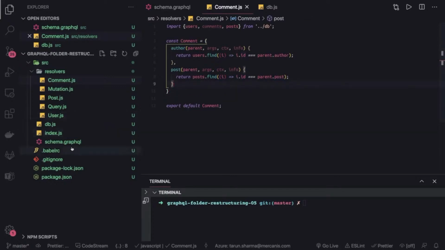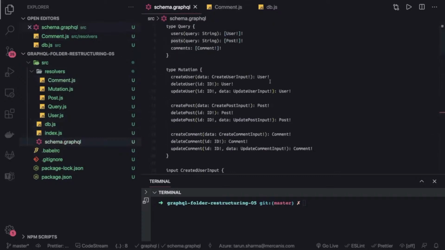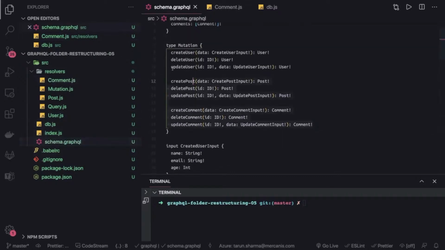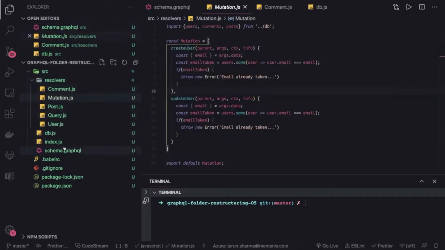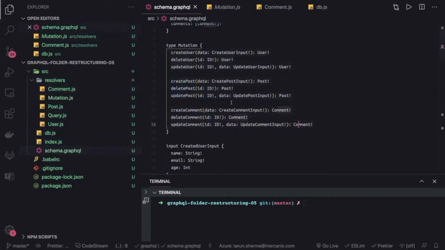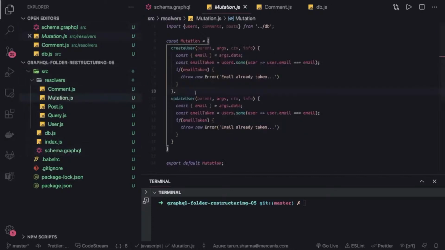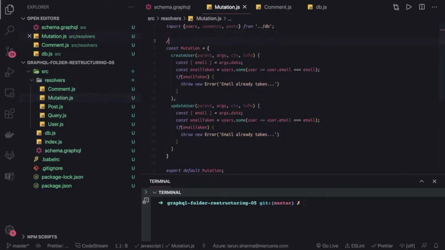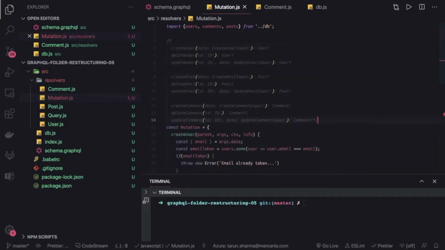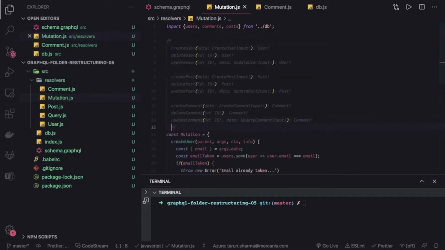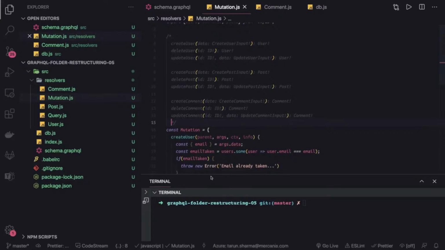Now what we can do is, let's go to our GraphQL schema. We have defined all the mutations, but that's not enough. We have to go to our resolver, and inside the resolver we have to define all these mutations. So here are our mutations. Currently we haven't covered all these things inside mutation, and until we cover them, it will throw an error. So first of all, let's list down what all we wanted to cover.